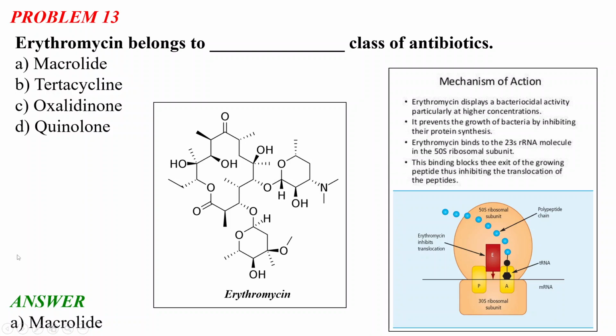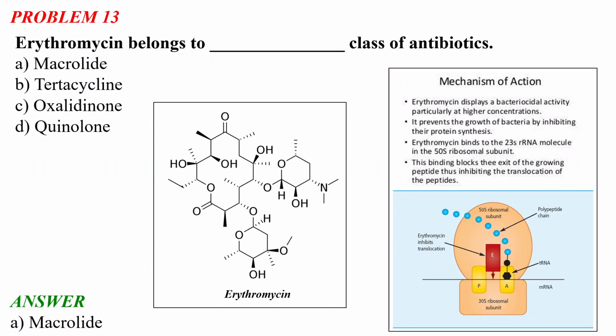So if you are asked which class of antibiotics inhibit the protein biosynthesis in the bacteria, you should remember there is the macrolide class, and there is oxalinidones, and also there is a tetracycline class. So these three classes of antibiotics inhibit the protein biosynthesis in the bacteria, and thus their mechanism of action is somewhat related, although they are different, because each of them binds to different sites and inhibits the bacteria, and only the quinolones inhibit the DNA biosynthesis.